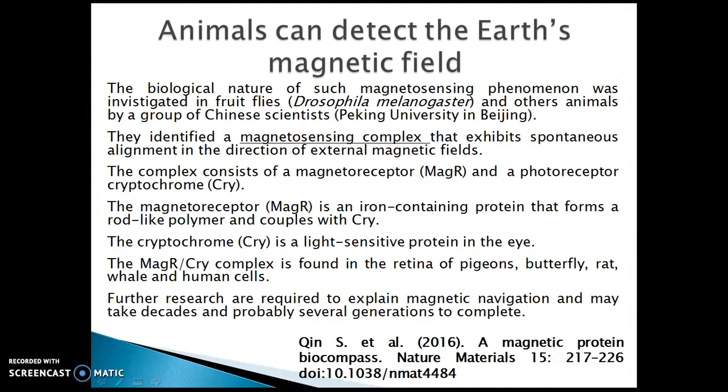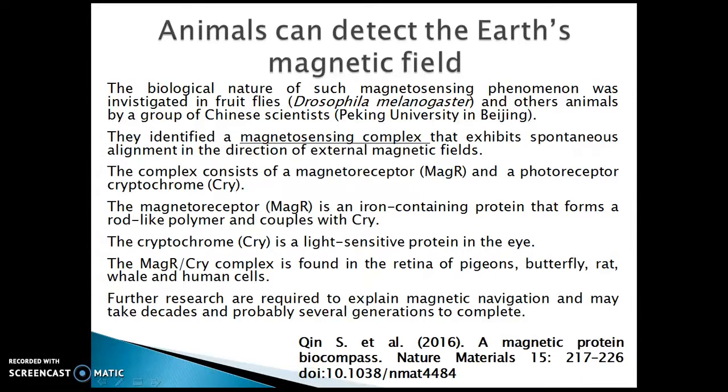Animals can detect the Earth's magnetic field. The biological nature of such a phenomenon was investigated in fruit flies and other animals by a group of Chinese scientists. They identified a magnetosensing complex that exhibits spontaneous alignment in the direction of the external magnetic field. The complex consists of a